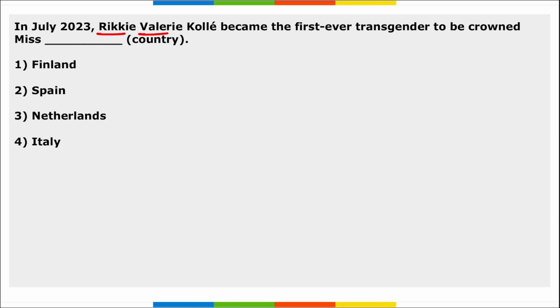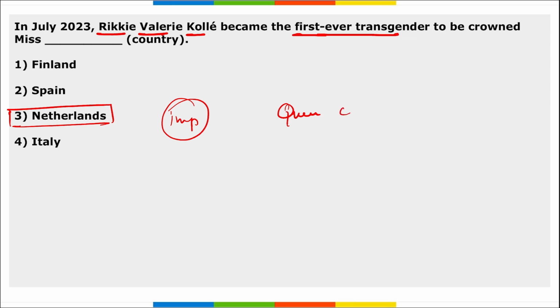Next, Rikkie Valerie Kolle. She became the first transgender to be crowned Miss Netherlands, right? And important, take a note, Rikkie wants to be a voice and a role model for the queer community here, and she's the first ever transgender.